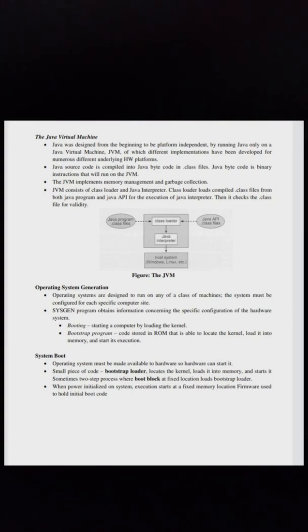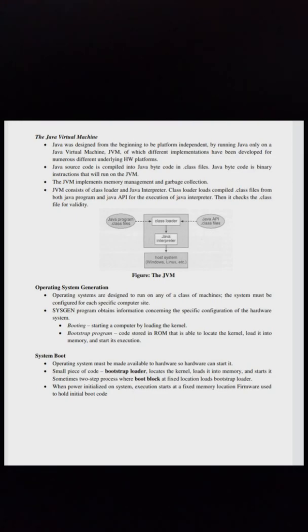Java was designed from the beginning to be platform independent by running Java only on a Java virtual machine, JVM, of which different implementations have been developed for numerous different underlying hardware platforms. Java source code is compiled into Java bytecode in .class files. Java bytecode is binary instructions that will run on the JVM. The JVM implements memory management and garbage collection.